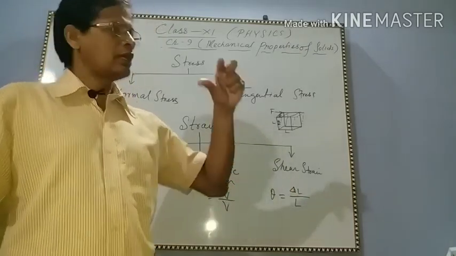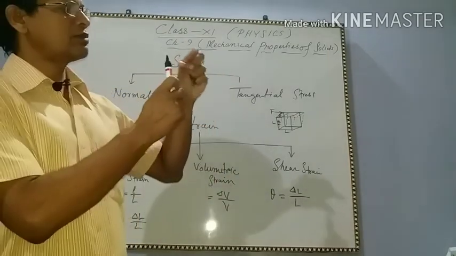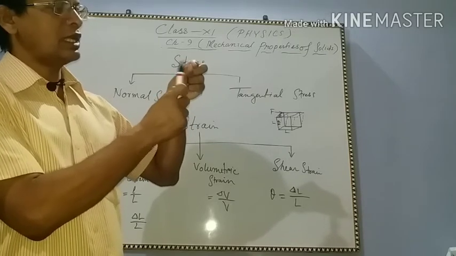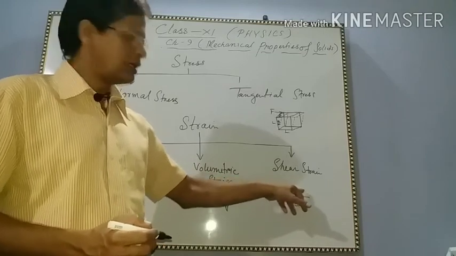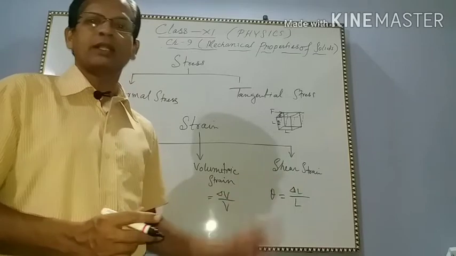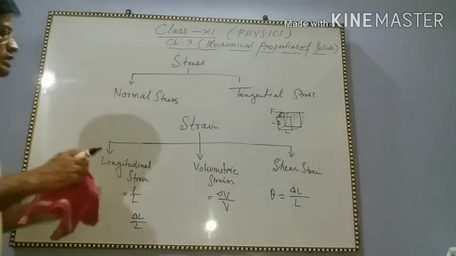Delta L means the fixed surface shifted. This was the fixed surface, now shifted. So there is an angle. This is theta, and this is delta L. Theta equals arc by radius, this way, delta L by L. Now we are going to elastic limit.